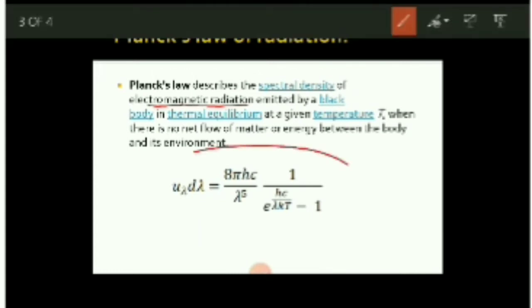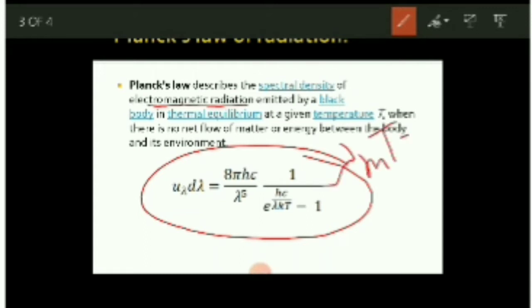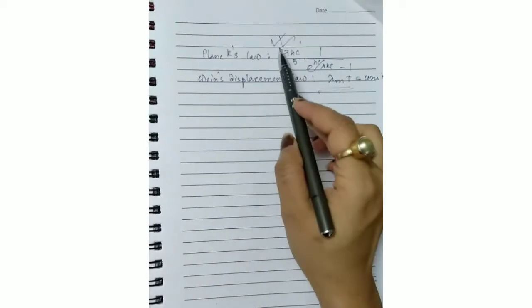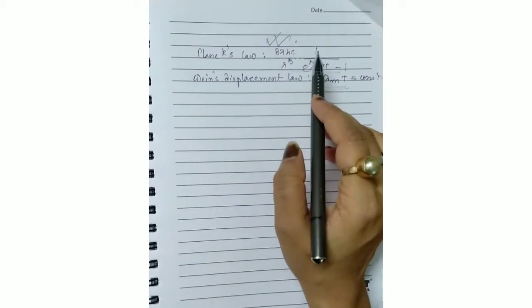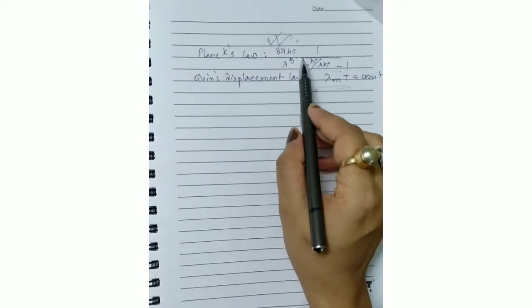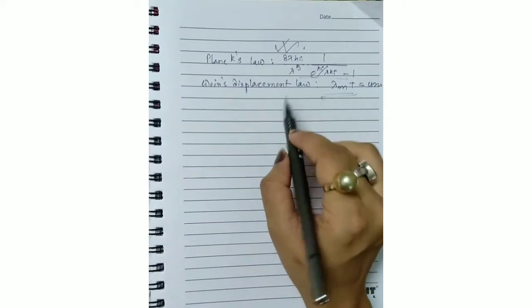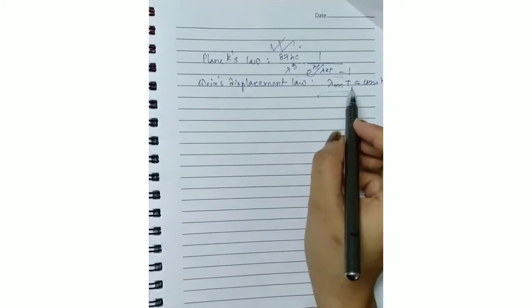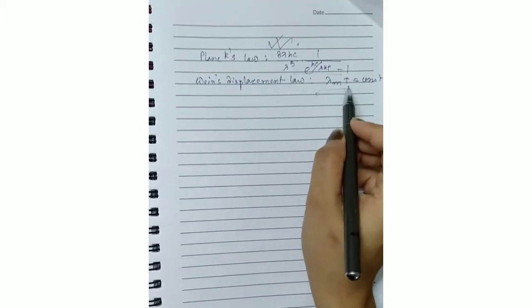We need only this equation to prove Wien's displacement law, which is lambda m T equals constant, and we will prove this from this equation. Okay, so let's start. We will derive Wien's displacement law from Planck's law. First we need to write down this one, and from this, by applying the conditions of Wien's displacement law, we will proceed towards the equation of Wien's displacement law.